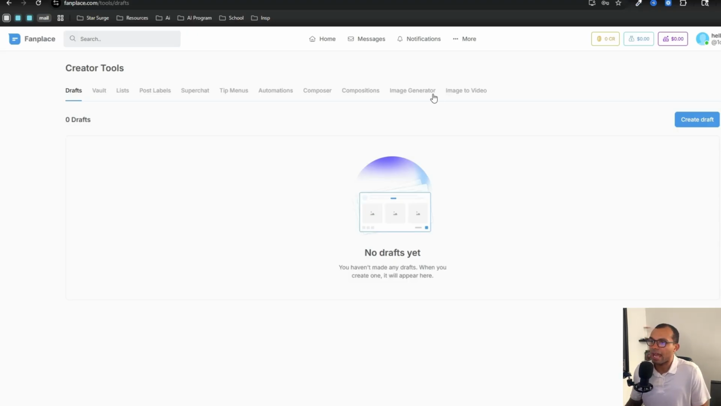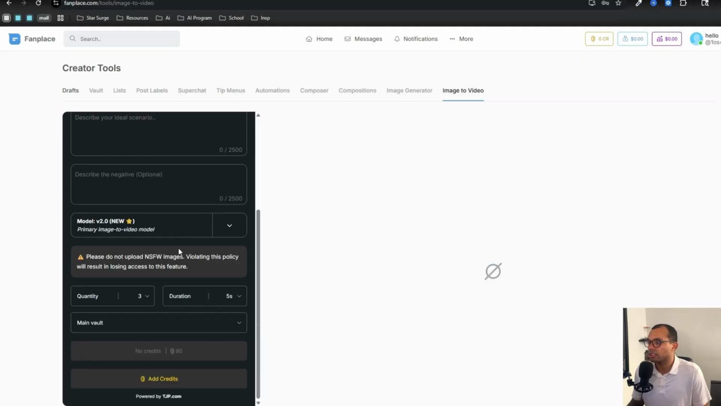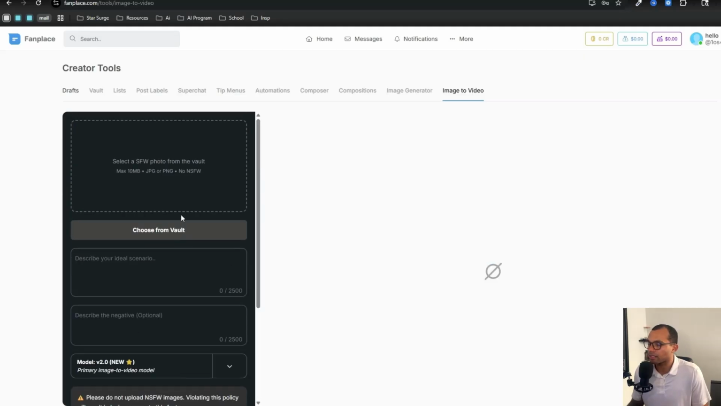And then we have the image generator, which I talked about, and image to video, which is the same thing as WaveSpeed. I just like WaveSpeed because you're able to download it onto your desktop, but I know a lot of people just use laptops and things like that. So you can use this, and then you can also use Fanvue to be able to have a place to chat and accept payments from different people online.